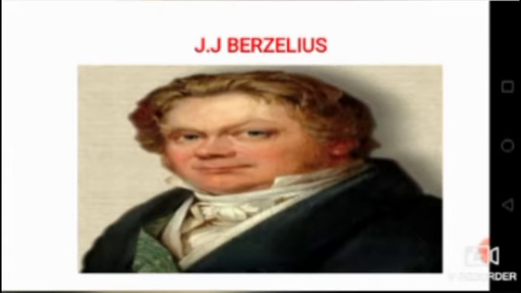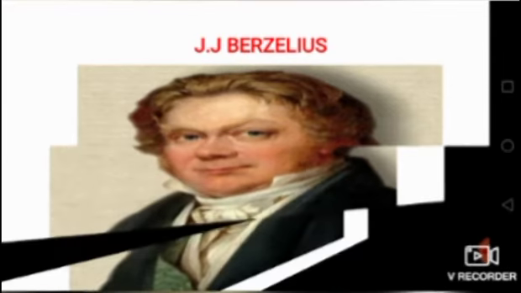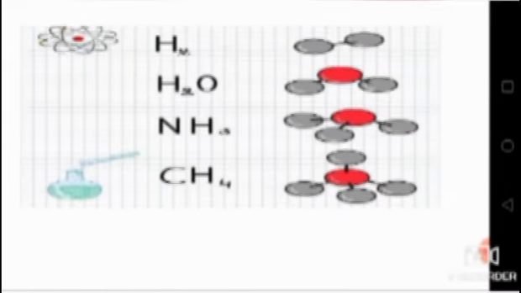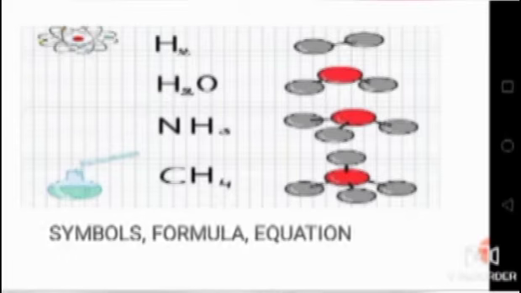This language of chemistry was founded by the scientist J.J. Berzelius. Here you can see the picture of him. He is the one who was the founder of the chemistry language. And this chemistry language was represented by symbols and formulas. I have already told you, right? So here you can see the formulas and symbols for chemistry. For each chemical compound, there is a symbol and formula.